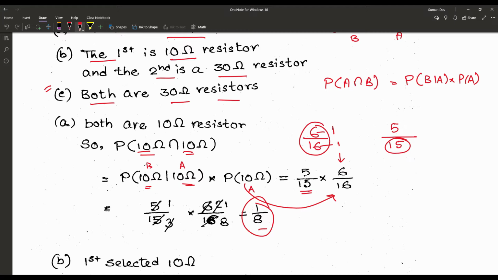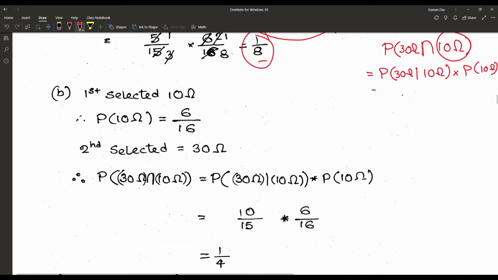Let's check the second question. The first one is a 10 ohm resistor and the second is a 30 ohm resistor. So first is 10 ohm. So the problem is now just like that. First one is a 10 ohm and second one is a 30 ohm. So now we can write it in that way, that is the first event and that is happening or occurring now. So into, the first event was 10 ohm, so P of 10 ohm. So let's check what is the result here, as we have already said.